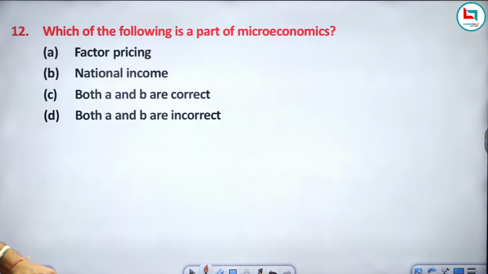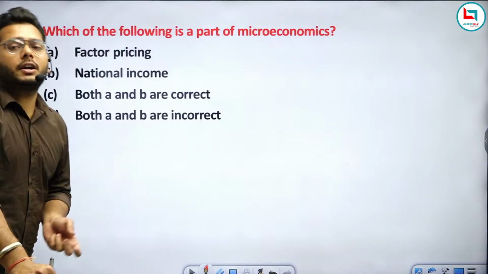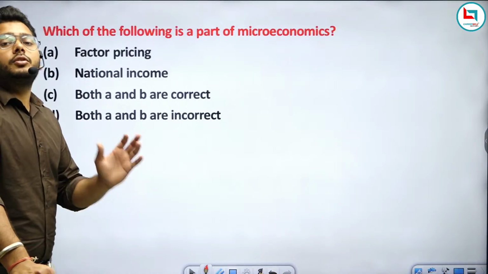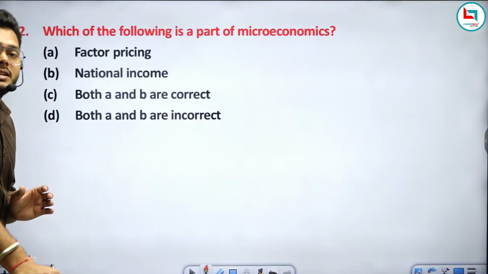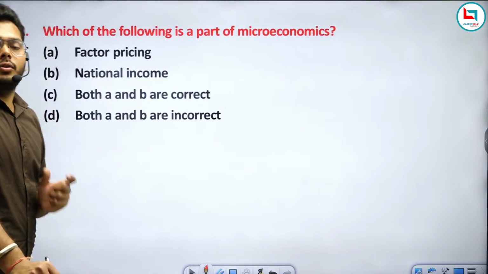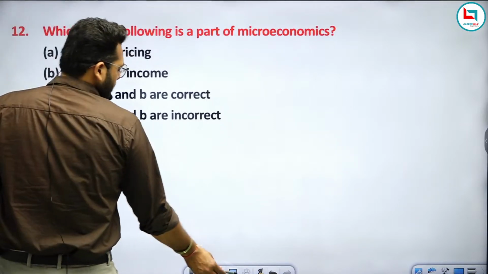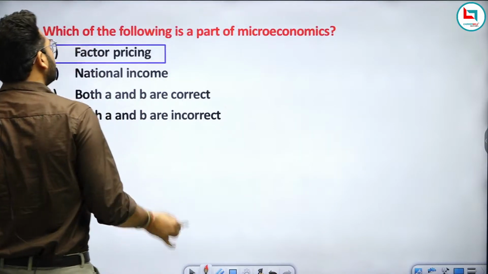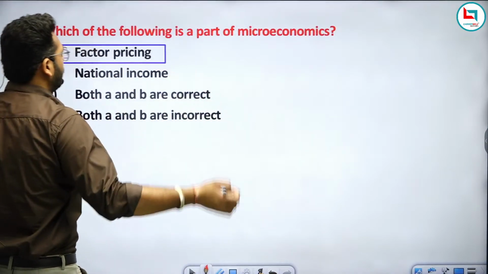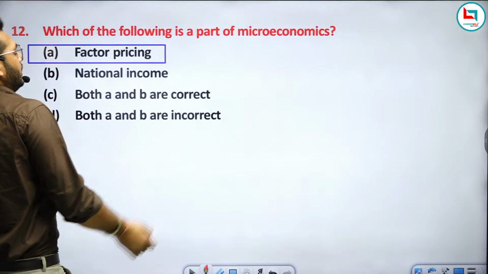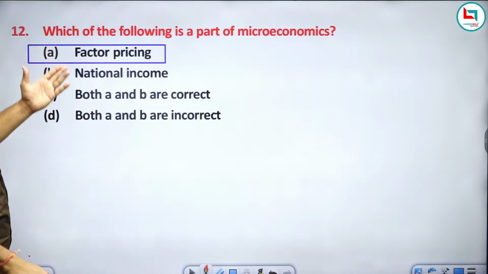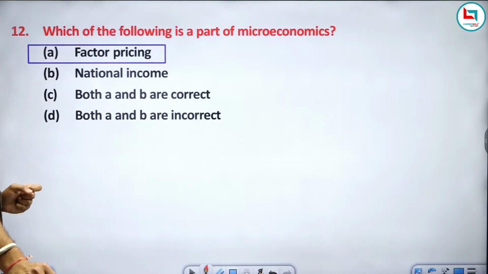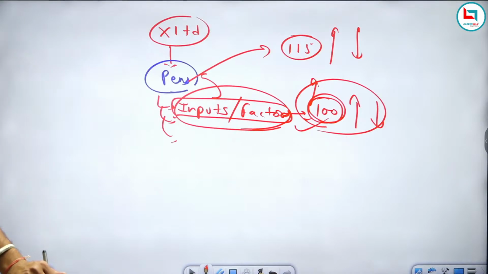Now here the question is asking whether it is related to microeconomics or macroeconomics. So definitely it is related to microeconomics. Factor pricing is related to microeconomics, because it is talking about particular factors, right? National income is related to macroeconomics. A and B not possible. A and B are incorrect because between A and B, one option is also correct, right? So option A will be your right answer.